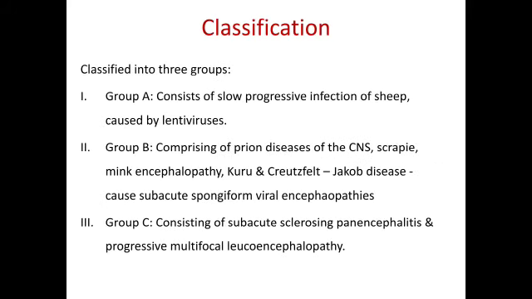Coming to the classification, they are classified into three groups: A, B and C. Group A consists of slow progressive infections of sheep, which are caused by lentiviruses. Group B comprises prion diseases of the central nervous system: scrapie, mink encephalopathy, Creutzfeldt-Jakob disease, which cause acute spongiform encephalopathies. Group C consists of subacute sclerosing panencephalitis and progressive multifocal leukoencephalopathy. Thank you.